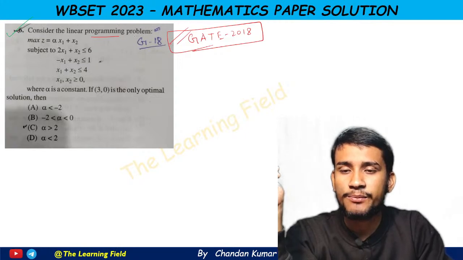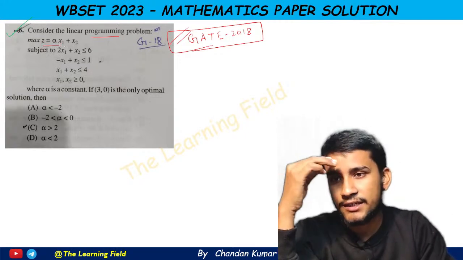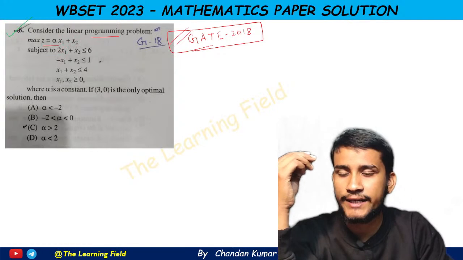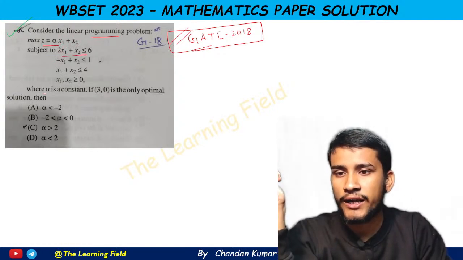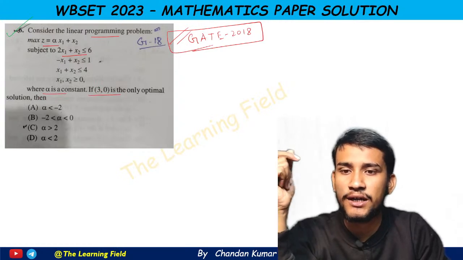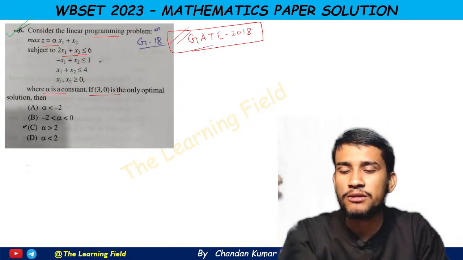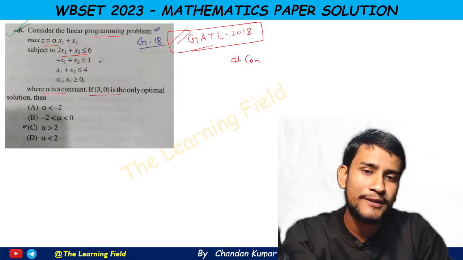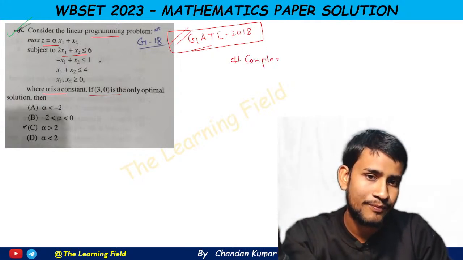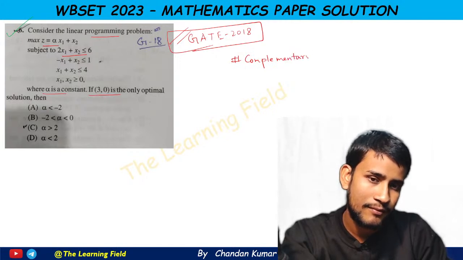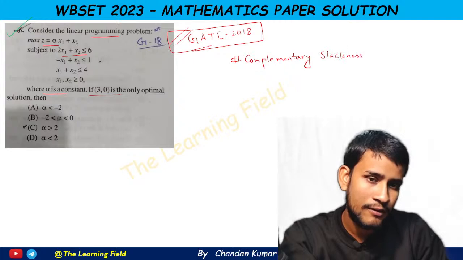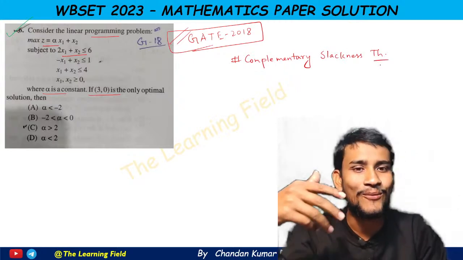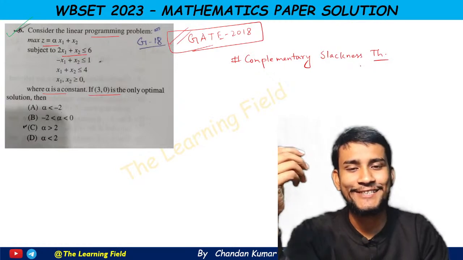So consider the linear programming problem: maximize alpha x1 plus x2 subject to these three constraints, where alpha is a constant. If (3, 0) is the only optimal solution, then which of the following is correct? So this is an application of the complementary slackness theorem. I already covered this theorem in my lecture series of LPP.